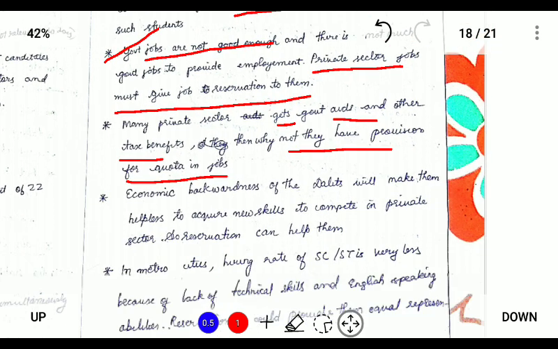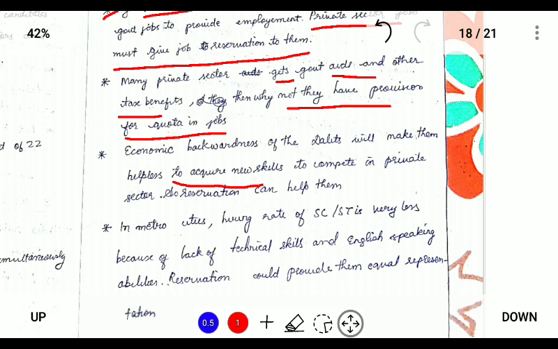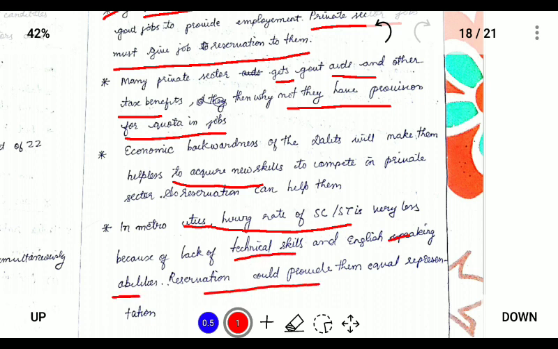Next, the economic backwardness of the Dalits will make them helpless to acquire new skills. Due to the difference in educational skills, the backward people will not be able to compete with other people, and in metro cities the hiring rate of SC and ST is very low due to lack of technical skills and English speaking abilities. So reservation could provide them equal representation.